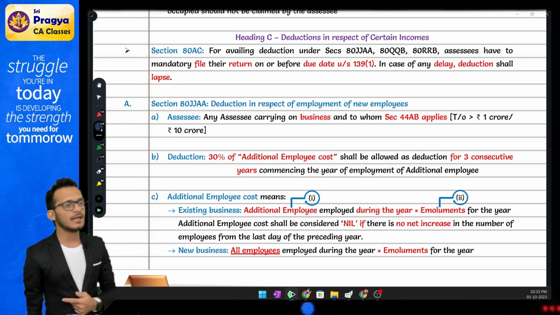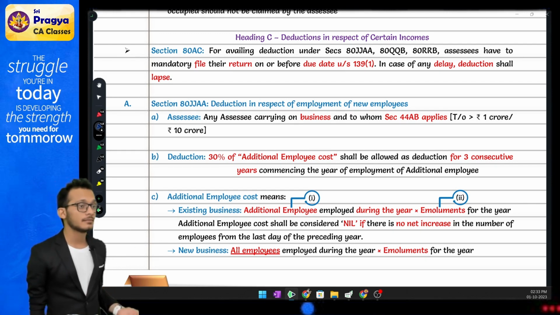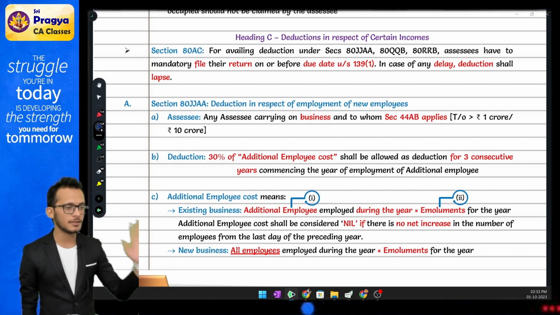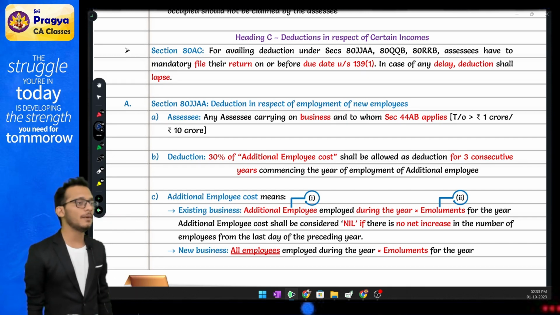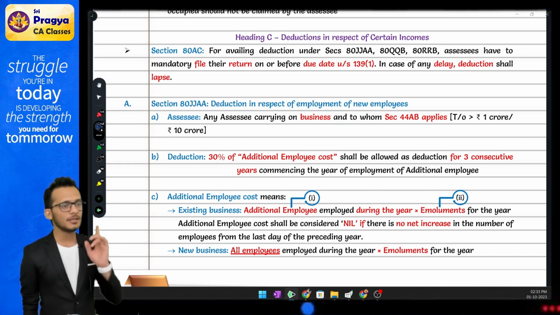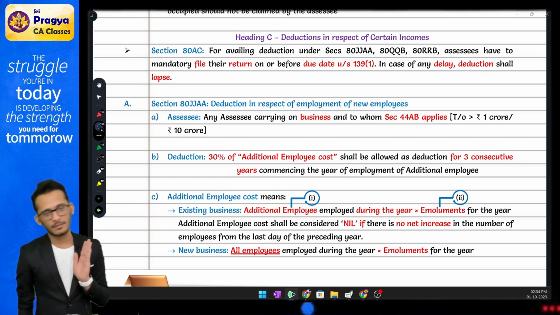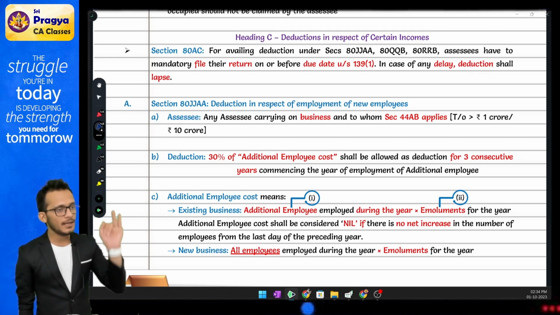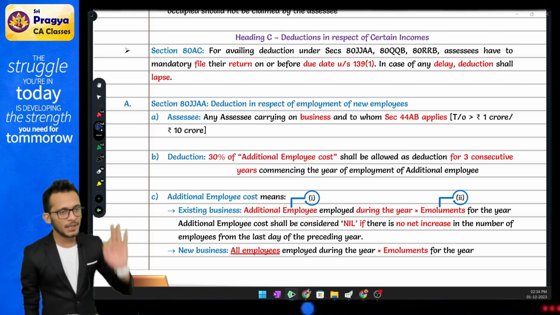Then I'm coming and saying, if that is the condition, tell me how you made the payment. If I made the payment by cash, not eligible. If I made the payment by bearer cheque, not eligible. If I made it by crossed cheque, not eligible. What do you want? Permissible modes. If you make the payment by permissible modes, eligible. If not, not eligible. Yes or no? Employee 240 days satisfied, 25,000 satisfied, payment made by permissible modes.